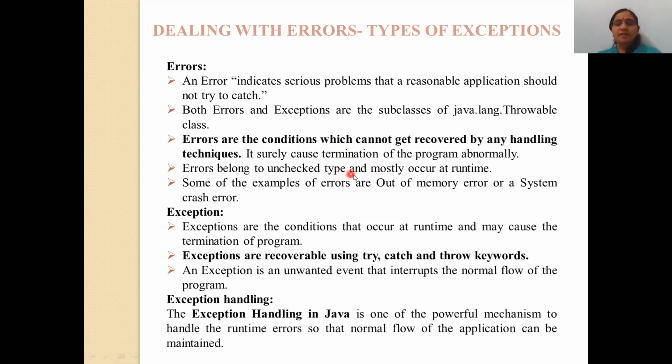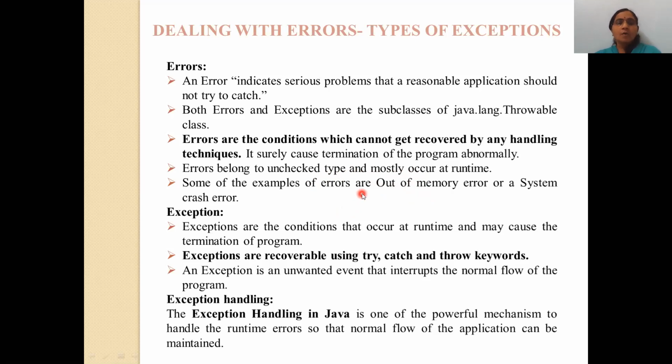Errors belong to the unchecked type and mostly occur at run time. What do you mean by checked and unchecked types? That you will understand in the next slide. Some examples of errors are out of memory error and system crash error. Besides that, you know various kinds of errors, like syntax errors, compile time errors, meaning compilation errors, and some logical errors. Similarly, out of memory and system crash errors also belong to the error category.